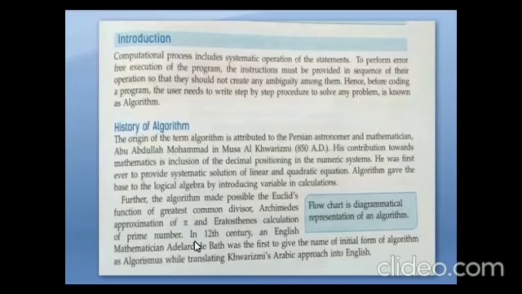prime numbers. In the 12th century, an English mathematician, Adelard of Bath, was the first to give the name of the initial form of algorithm, as algorithmus, while translating Al-Khwarizmi's Arabic approach into English. Okay, this is the history of algorithm.